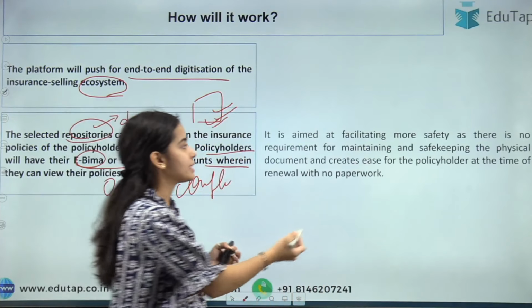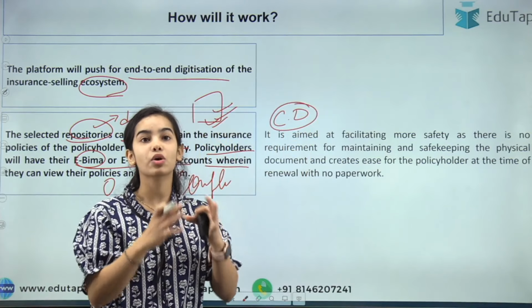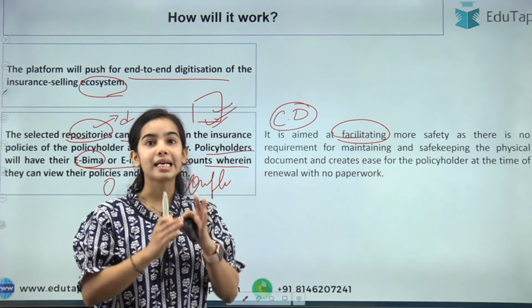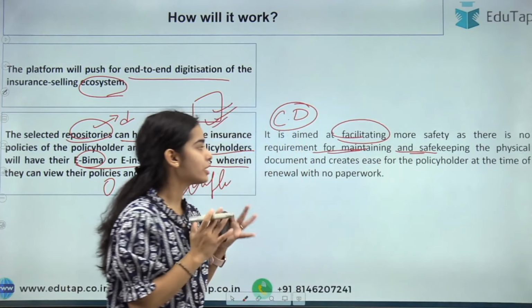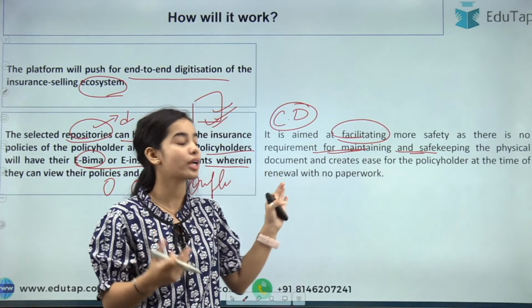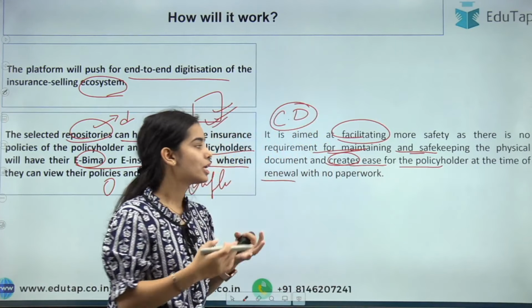This centralized depository or centralized database is aimed at facilitating more safety, as there is no requirement for maintaining and safekeeping the physical document. The companies can say that we have lost the documents or something, but here it cannot happen, okay. It creates ease for the policyholder at the time of renewal with no paperwork.